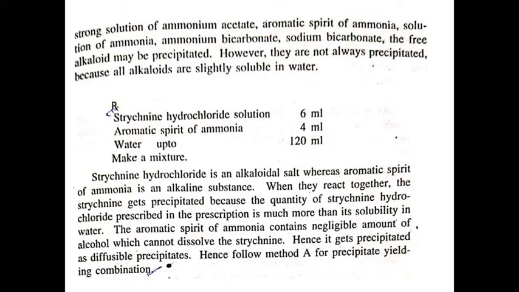The aromatic spirit of ammonia contains a negligible amount of alcohol which cannot dissolve the strychnine, hence it gets precipitated as a diffusible precipitate. To correct this type of incompatibility, we have to follow method A.